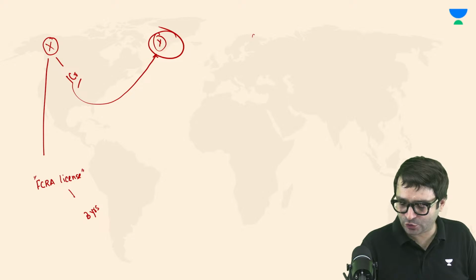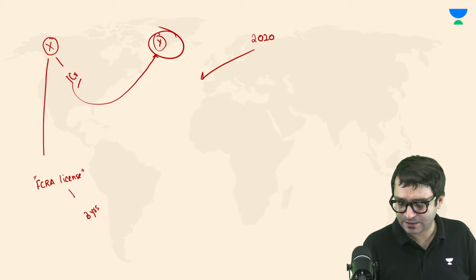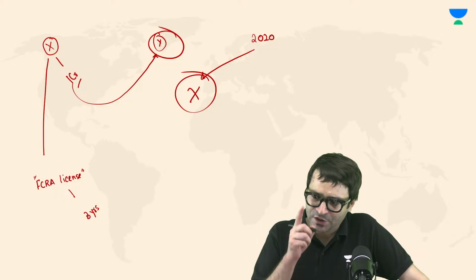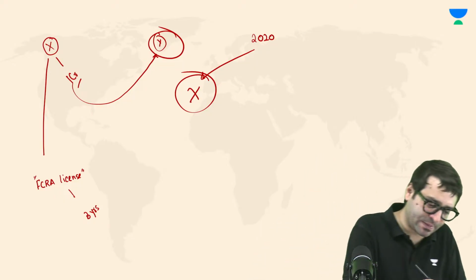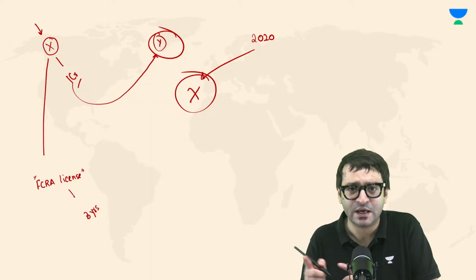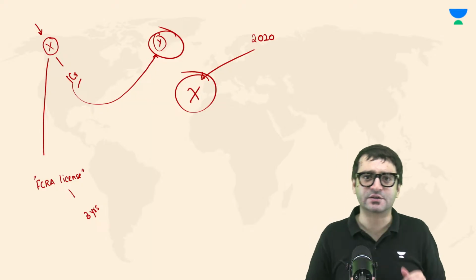In 2020, when the law was amended, the amended law says, no, you can't do that. If this foreign contribution has been received by X, only X can utilize it. You cannot divert it to Y. If you do that, we will take action again.